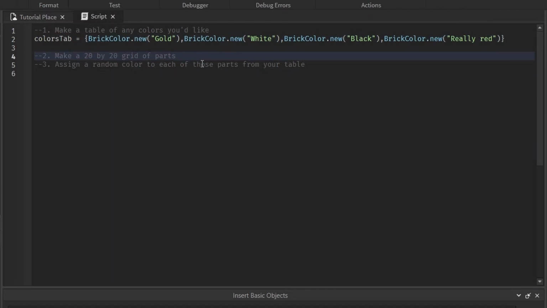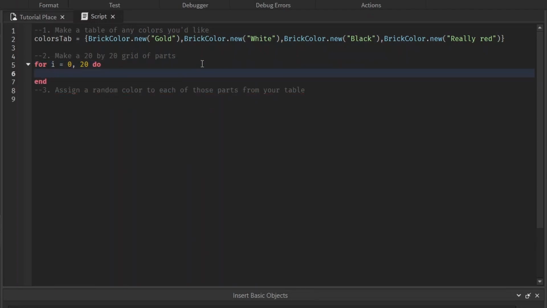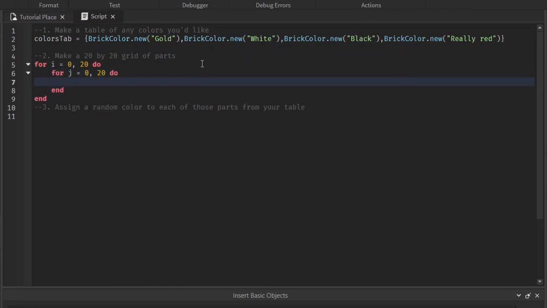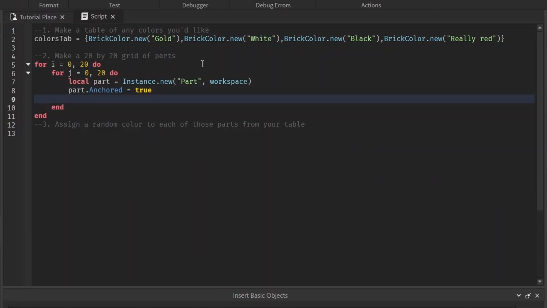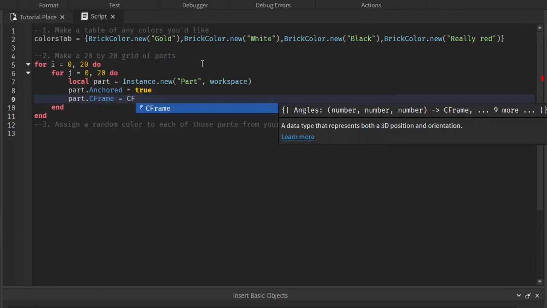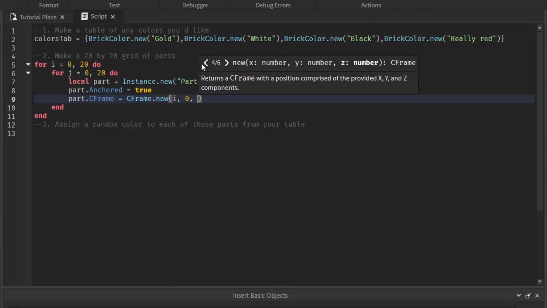Now we have to make a grid of 20 by 20 parts. These parts can be as big as you want. They can be spaced out as much as you want. I'll just keep it simple: for i = 0, 20, and we'll go up by 1 so we don't have to specify it. This is going to be the rows, and then we have to do another loop for the other axis. For j, we'll just use a different variable. We'll also do the same dimension, and now we have to make the part, local part. It's not Instance.new Part in workspace, and let's just anchor the part to be safe. And now we have to space them out in a grid sort of way, and we can do that by part.CFrame equals CFrame.new, and I want it flat on the floor, so we're not going to use the y-axis. That's going to be the one that gets left out.